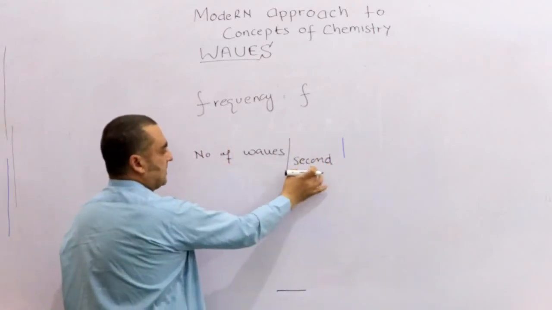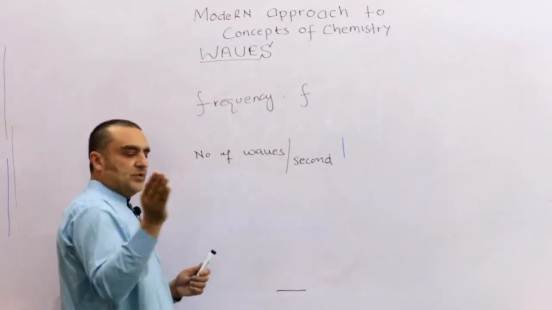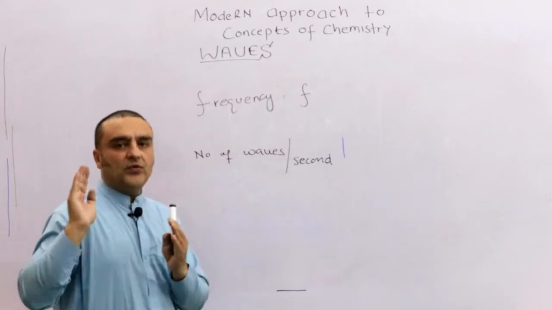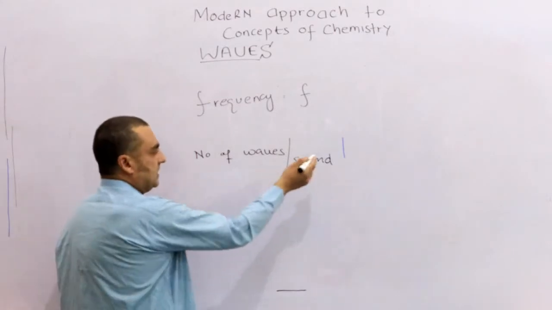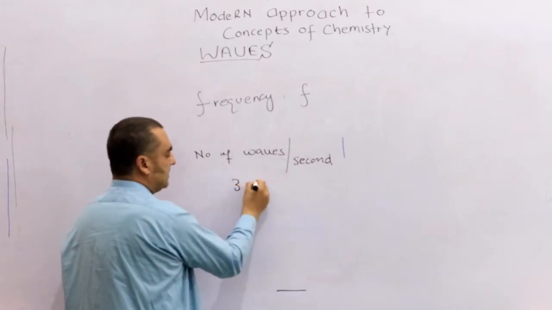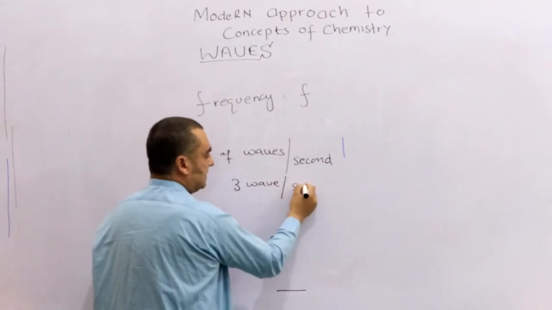So the number of waves per second is called frequency. So the wave which you saw has a frequency of 3, okay? Because in 1 second, suppose you had 1 second of time, it was 3 waves or 3 cycles per second.